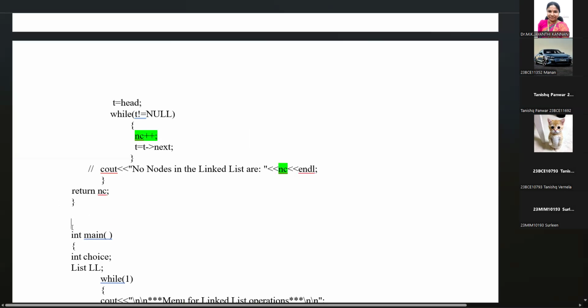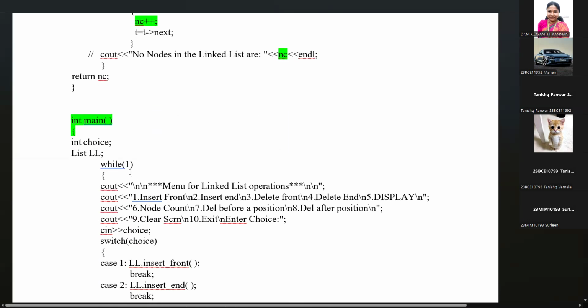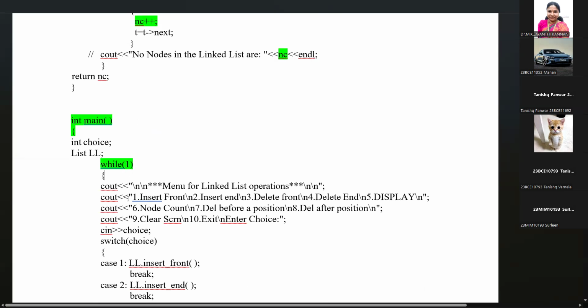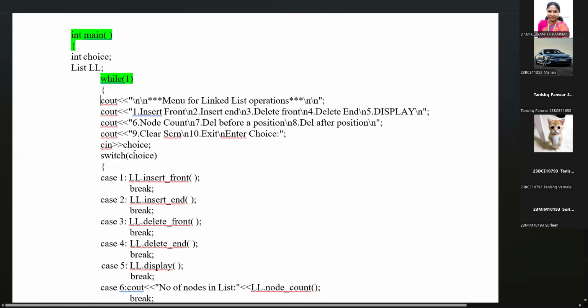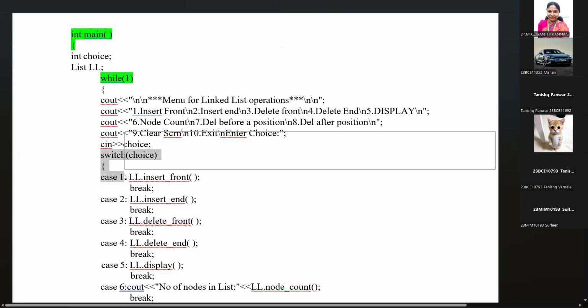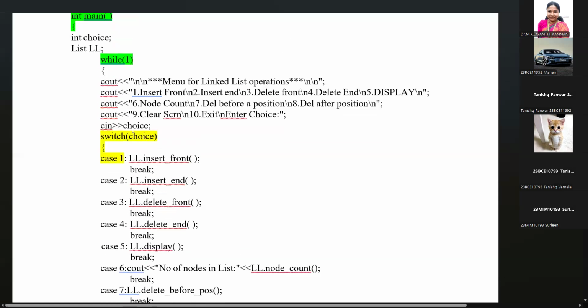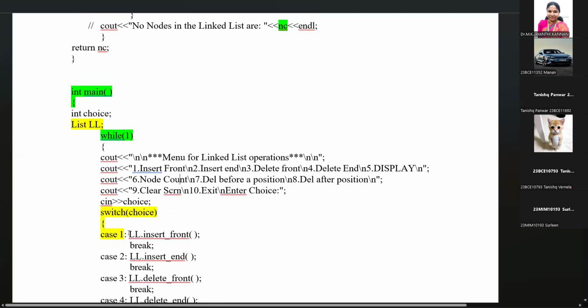The main program: we are calling, displaying the choices. While the condition is y, so choice is 1, enter your choice. We are displaying the node, insert, delete, before, after, all those things, and get the choice using switch case. Based on the choices, we are creating, initializing an object ll of the linked list. So through the linked list object, we are calling the function.